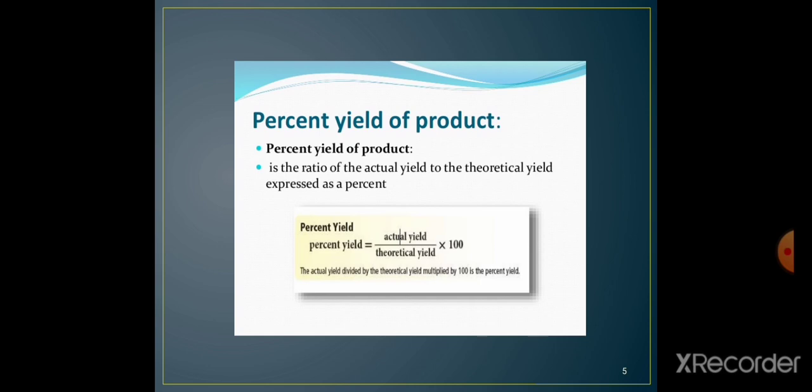Then what is the percentage yield of the product? Whenever you are doing calculations in your experimental book, you have two types of calculations, called the theoretical yield and the practical yield. The practical yield is called the actual yield of the product. And how is the percentage yield calculated? The percentage yield is the ratio of actual yield, that is the practical yield, to the theoretical yield, expressed as a percentage. Since it is a percentage, we have to multiply it by 100. Percentage yield is equal to actual yield or practical yield divided by theoretical yield multiplied by 100.